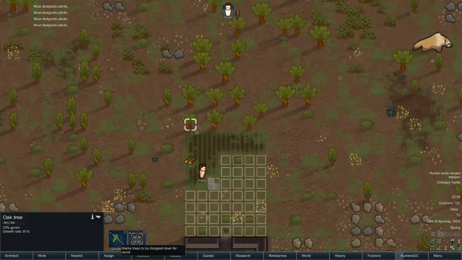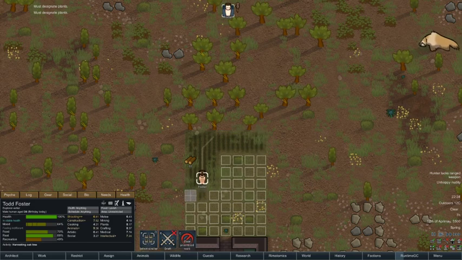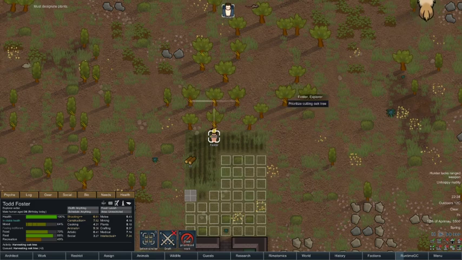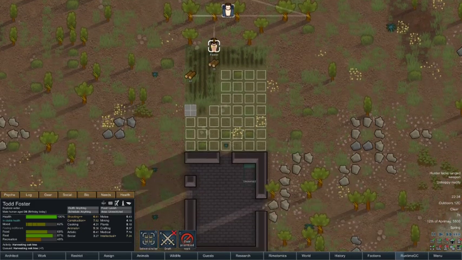We'll chop this one too. Oh, I can't chop it, it's not big enough. Right, so Foster is gonna, I'd like to try and build a little wall. I certainly want to cut that mega sloth off from getting into us, and I also want to close in the base so that he has protection overnight. Speed this up.